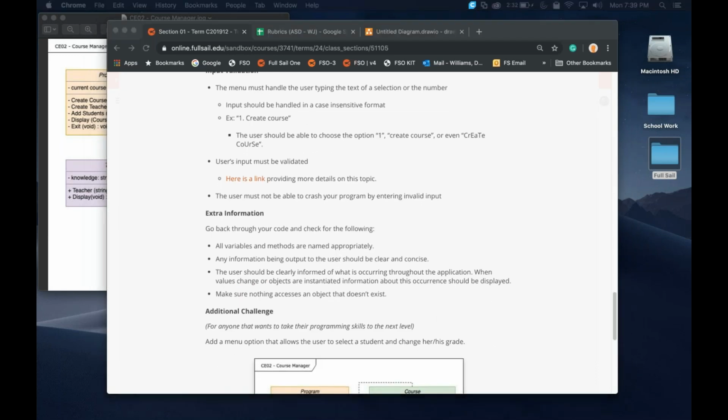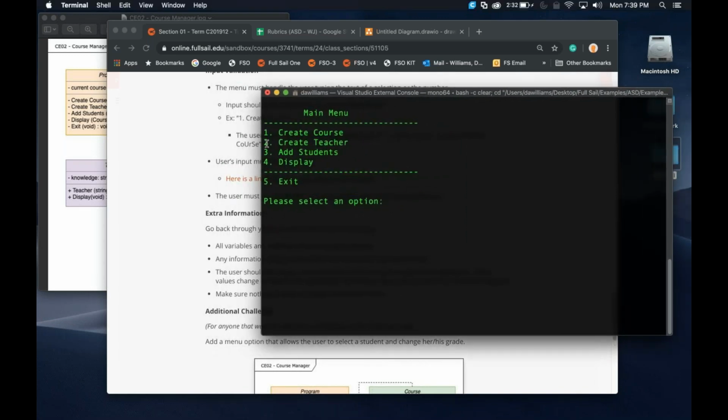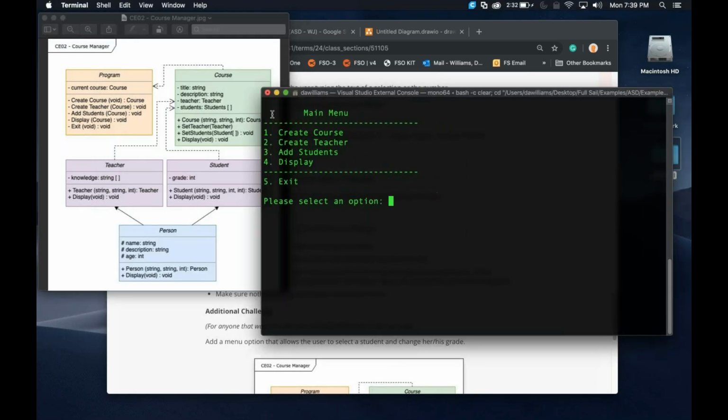So we're going to jump right into a working example, because I think that's usually the easiest way to explain it. Let me drag it on the screen. Here's our main menu. Notice we have create course, create teacher, add students, and display, and of course our exit. The first thing I'm going to try to do is break it. So type in cat. Oops, not valid. Okay, how about 8? Oops, not a valid choice.